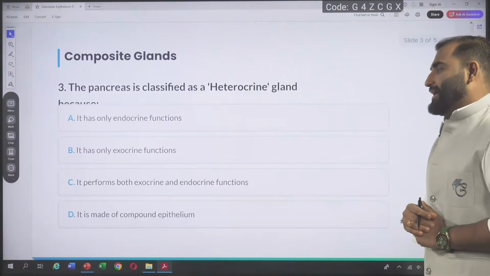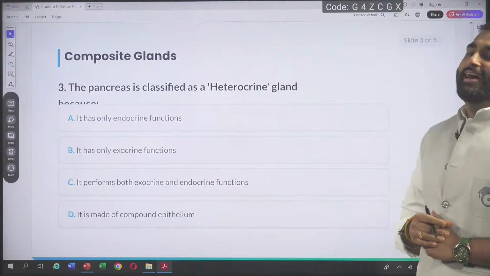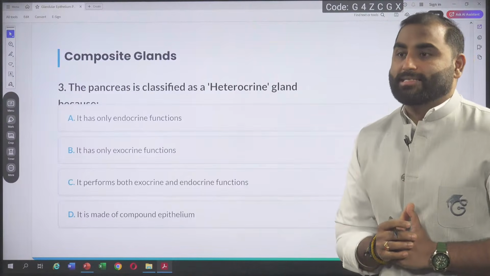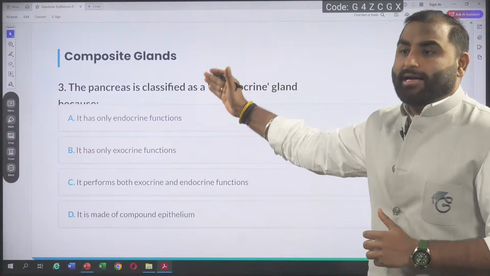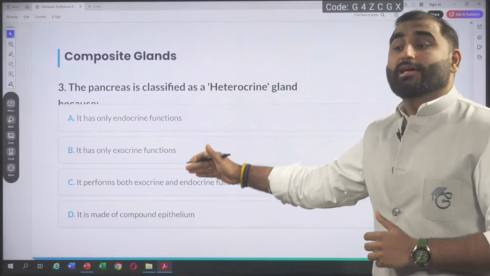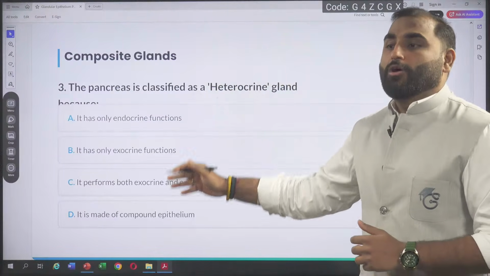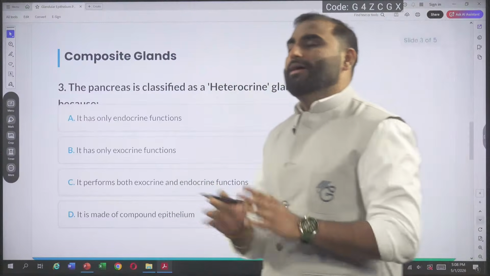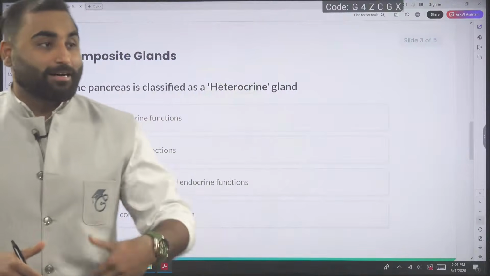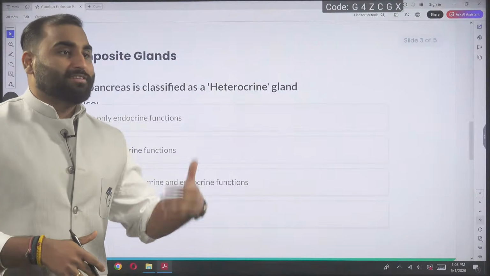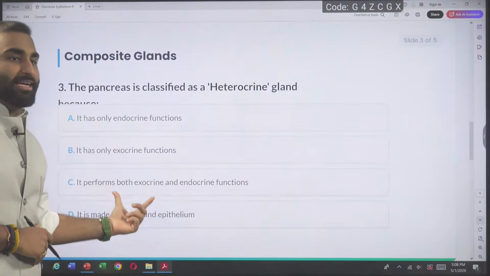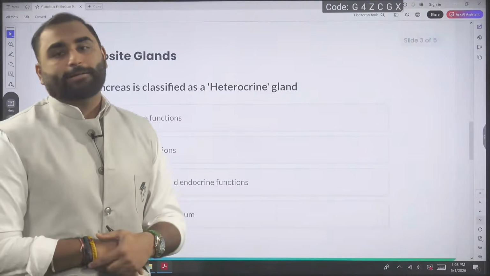The pancreas is classified as a heterocrine gland. Why is it classified as a heterocrine gland? Is it only endocrine? Is it only exocrine? Is it performing both the functions? Or is it made of compound epithelium? Come on, I just now gave the answer. In the previous question we just discussed that the answer will be both exocrine and endocrine.